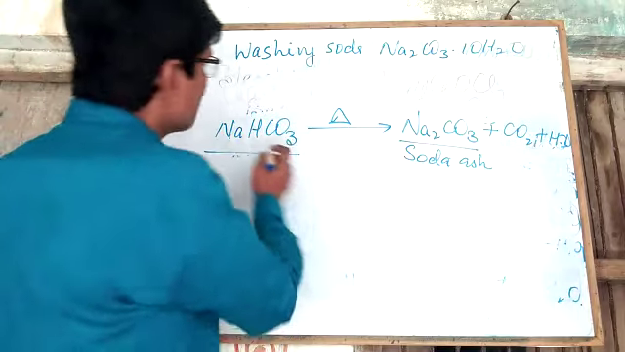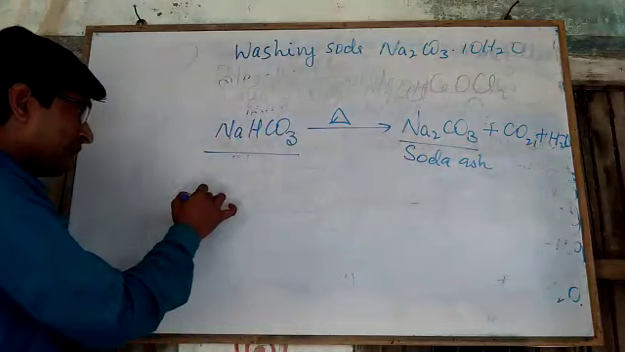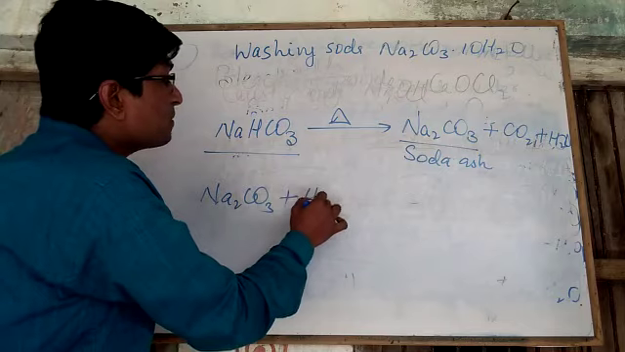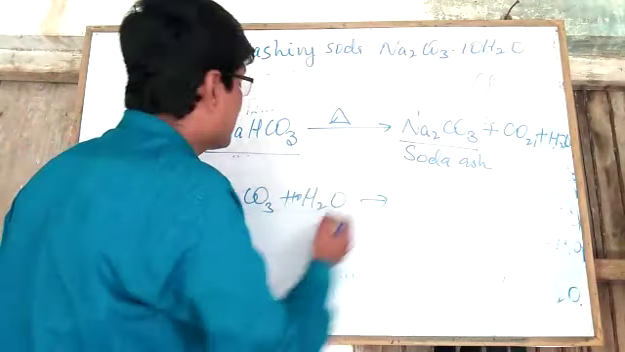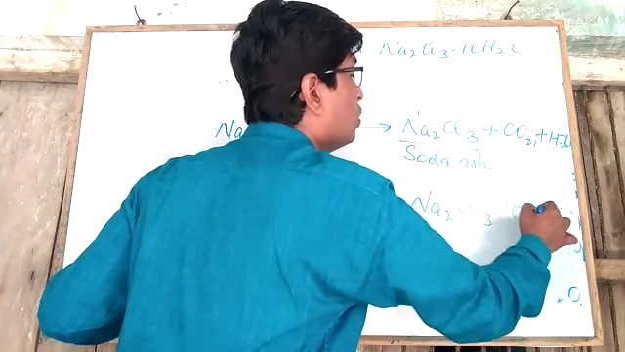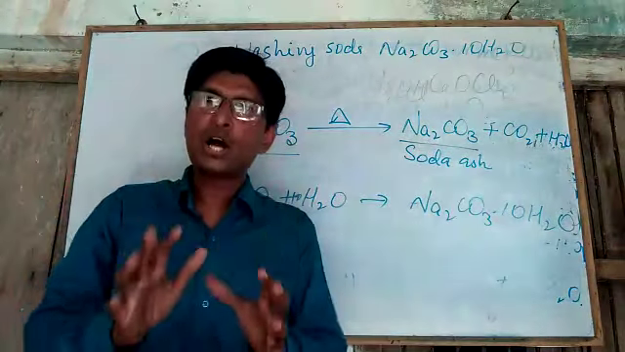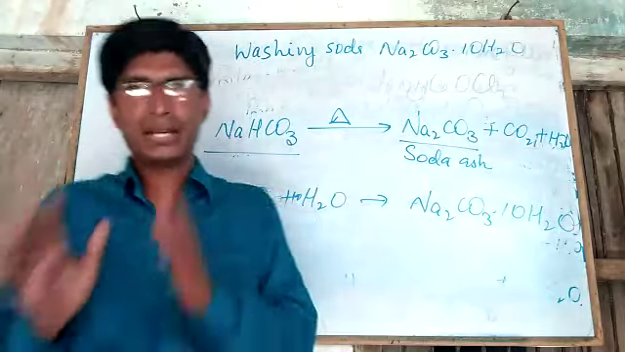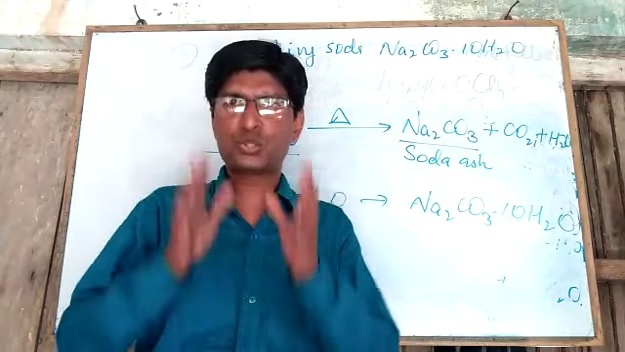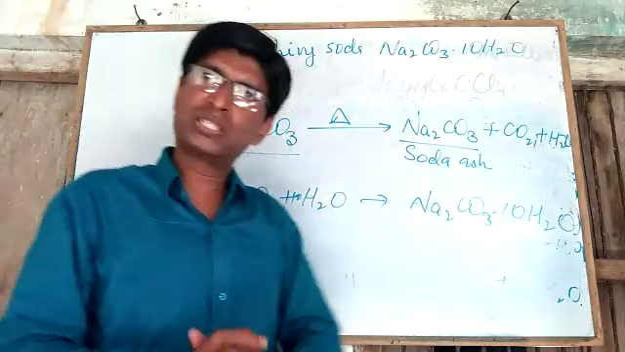So dear students, when baking soda gets heated strongly, it produces soda ash. When this soda ash, Na2CO3, dissolves in water, it gets crystallized and produces Na2CO3·10H2O, which is called washing soda. So once again I am repeating the method of preparation for washing soda. Dear students, listen carefully. Washing soda's chemical name is sodium carbonate decahydrate, and its formula is Na2CO3·10H2O.